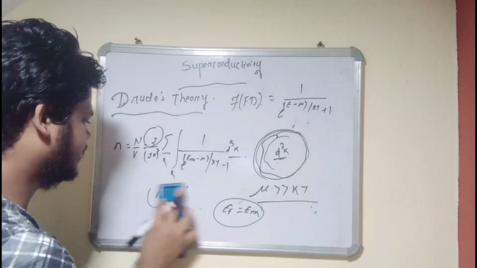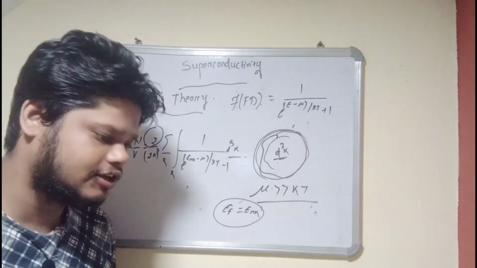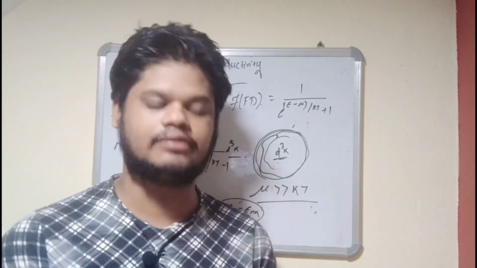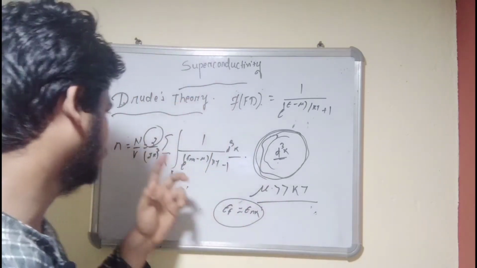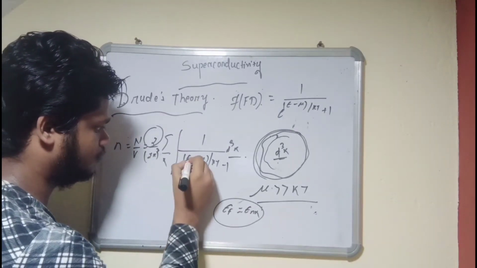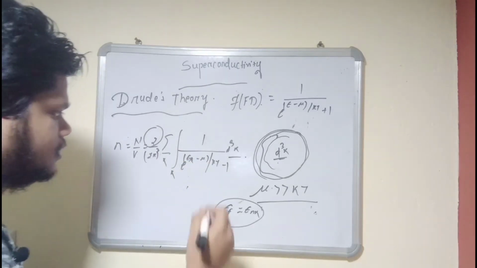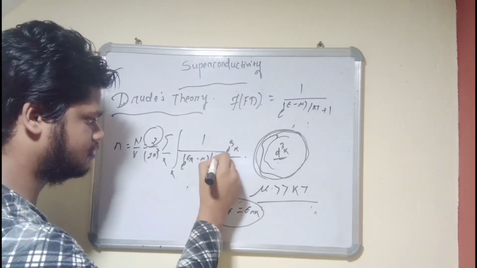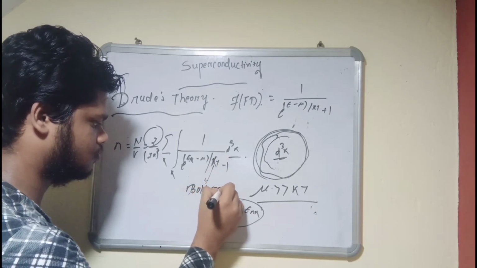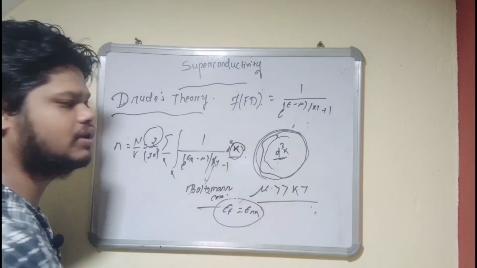Okay, so we can rewrite the value of N, that means the number of electrons, number of fermions inside a given volume, as this, just to eliminate that K. As you can see, there is 2K. Not to be confused, this k is known as the Boltzmann constant, and this K is the wave vector.